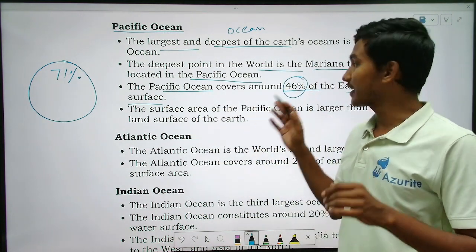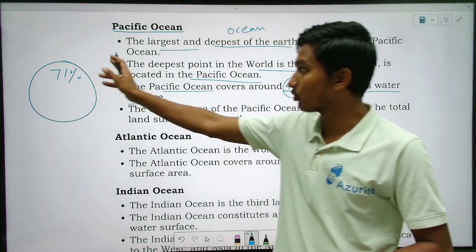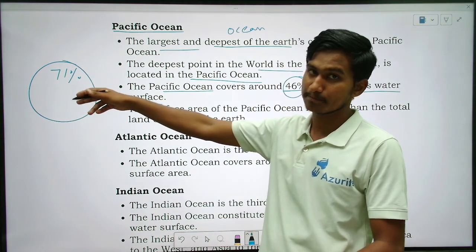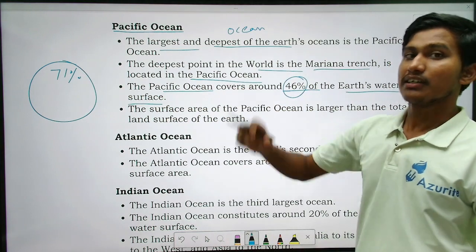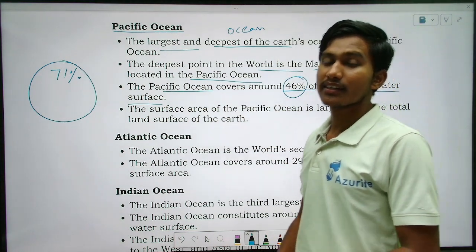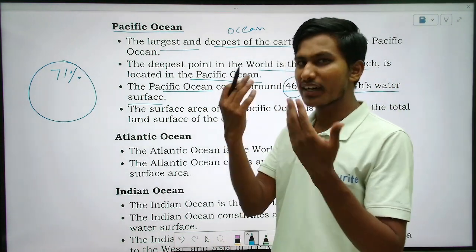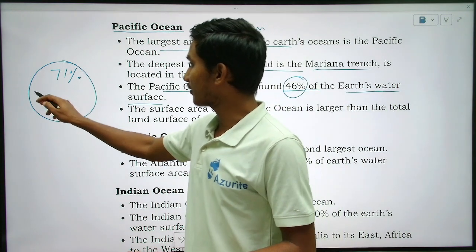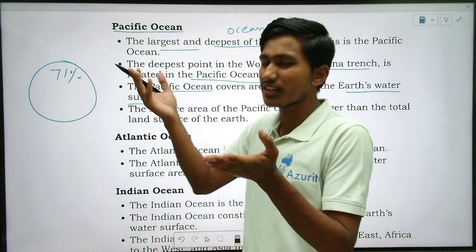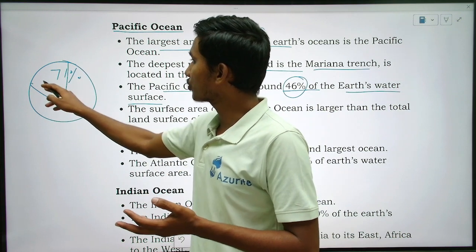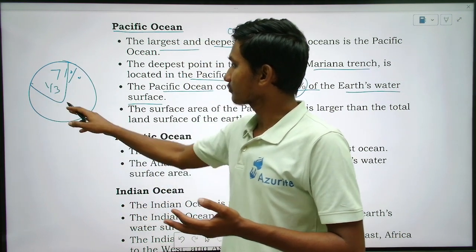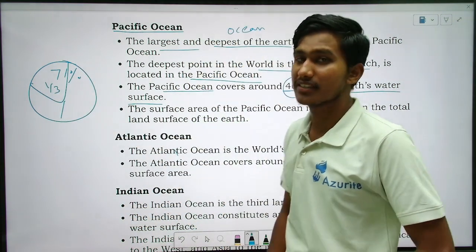So if you take 100%, half of 71 will be how much? Nearly 36, you can take it as 35%. So nearly one third of the earth is covered by the Pacific Ocean.